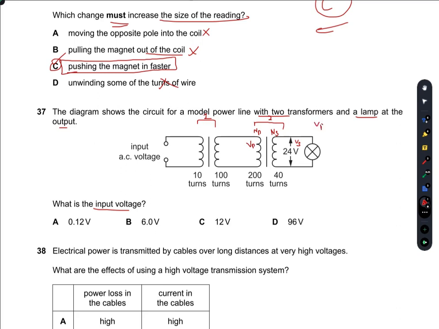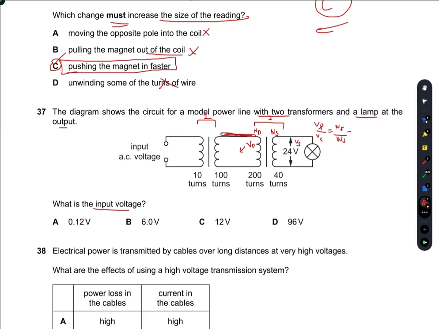So I know that Vp over Vs is equal to Np over Ns. So I can calculate the voltage which is present in this apparatus.